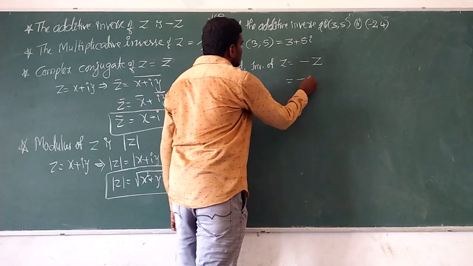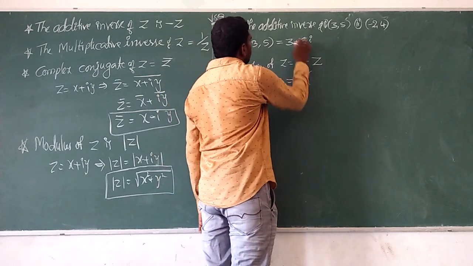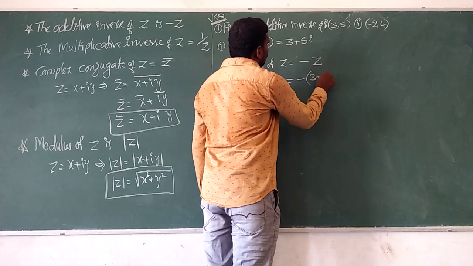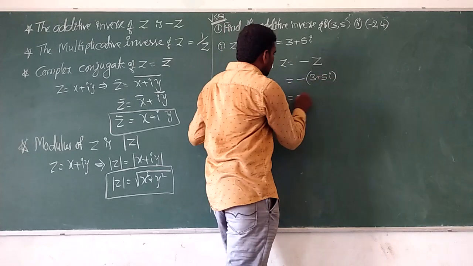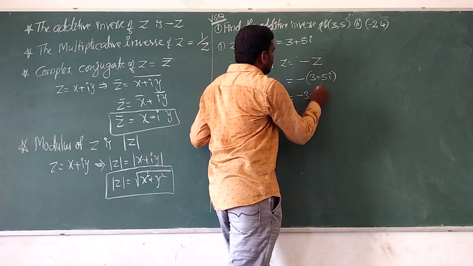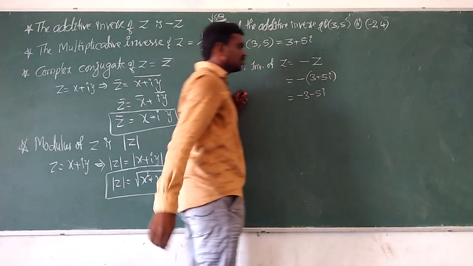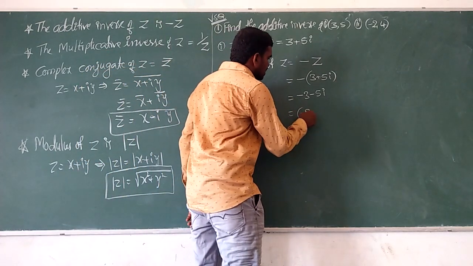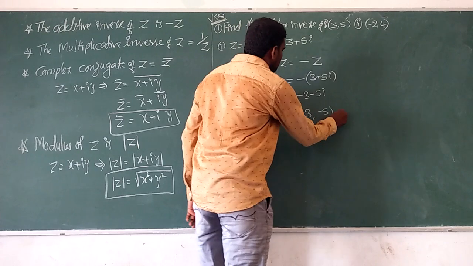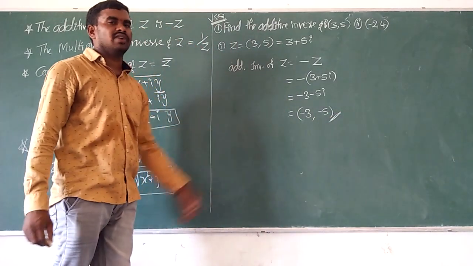What is the z value? 3 plus 5i. So minus, sending inside, minus 3 minus 5i. So we can write in ordered pair minus 3 comma minus 5. So this is the additive inverse of 3 comma 5.